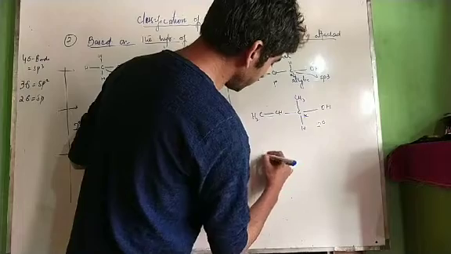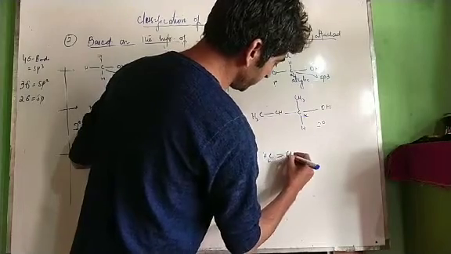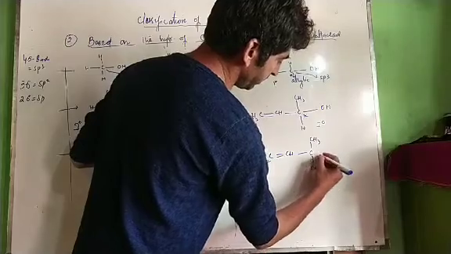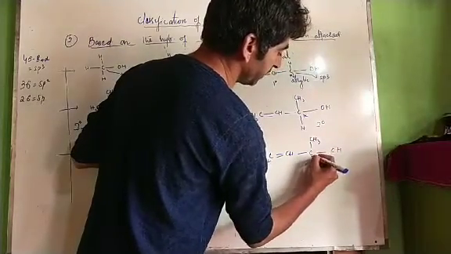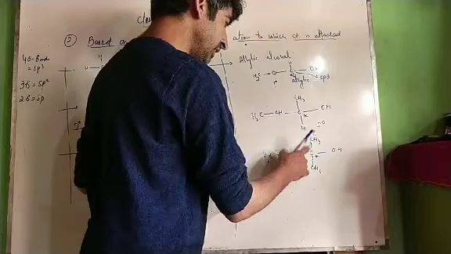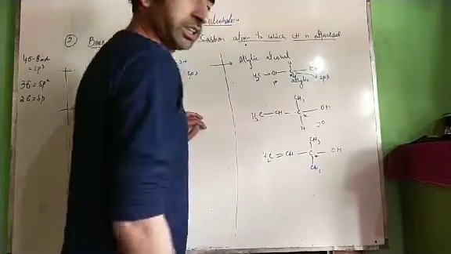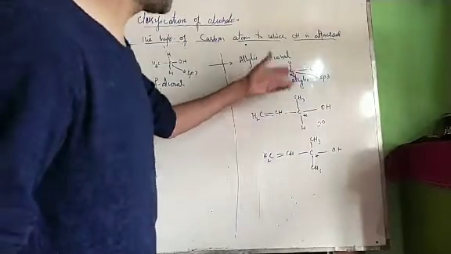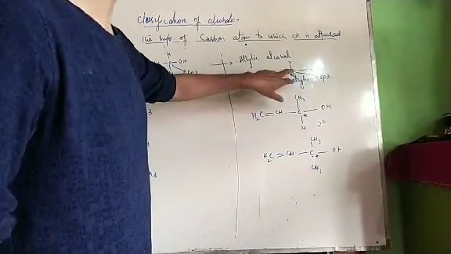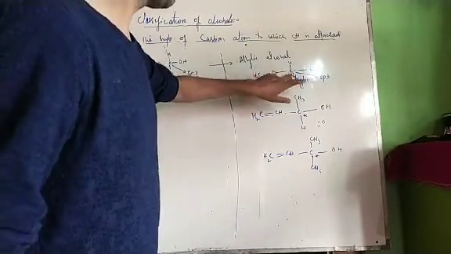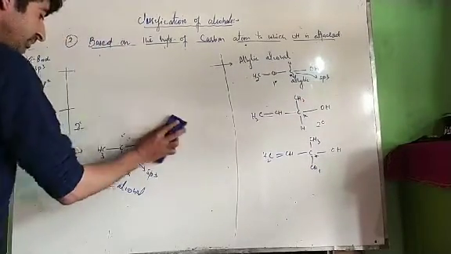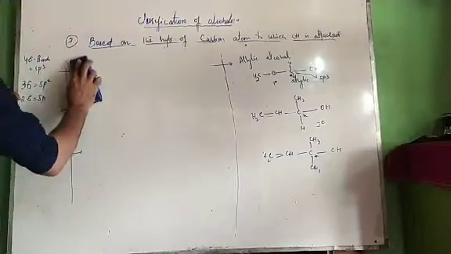Now we can have tertiary allylic carbon atom: double bond, CH, C, CH3, CH3, OH. This is our tertiary allylic carbon atom. OH is attached to carbon, and this carbon itself is attached to three other carbon atoms. These are also types of alcohols in which OH is attached to sp3 hybridized carbon. We have one more class of this sp3, that is benzylic alcohol.